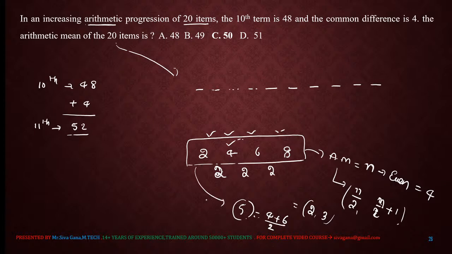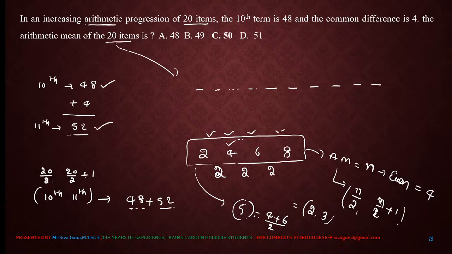In a similar way, here 20 items are there. So 20 by 2 comma 20 by 2 plus 1, which is the 10th term comma 11th term. The average of the 10th term and the 11th term. The 10th term is 48 plus the 11th term is 52, whole divided by 2, which is 100 by 2, that is 50. The answer for this question is 50.